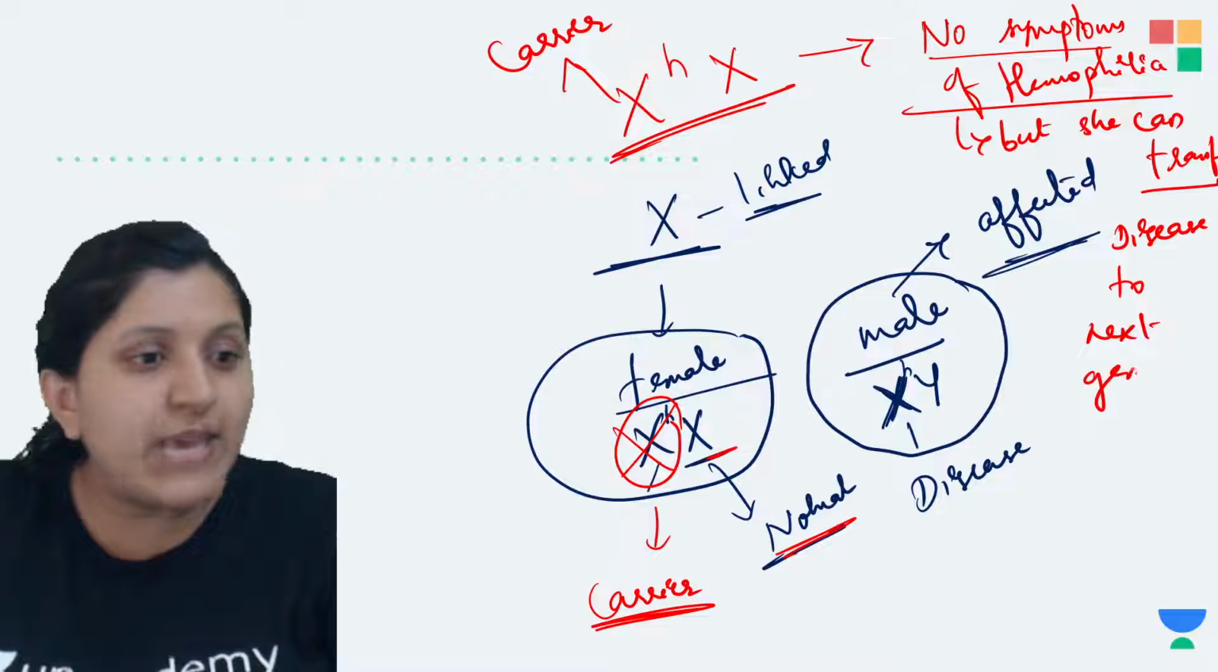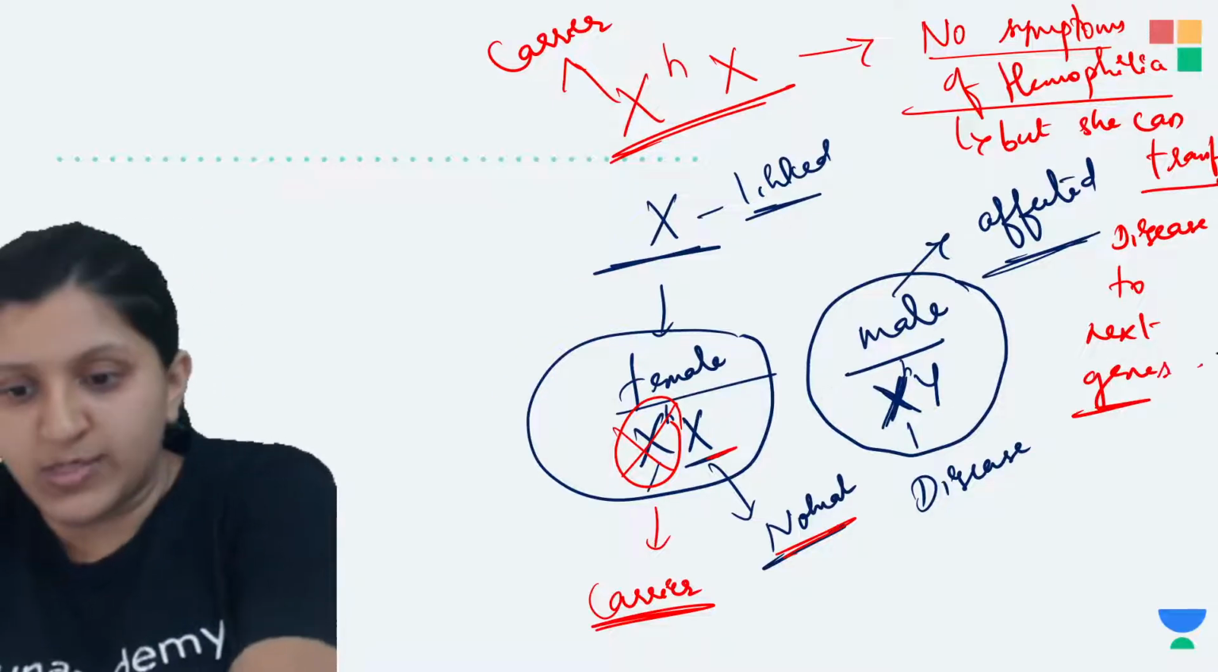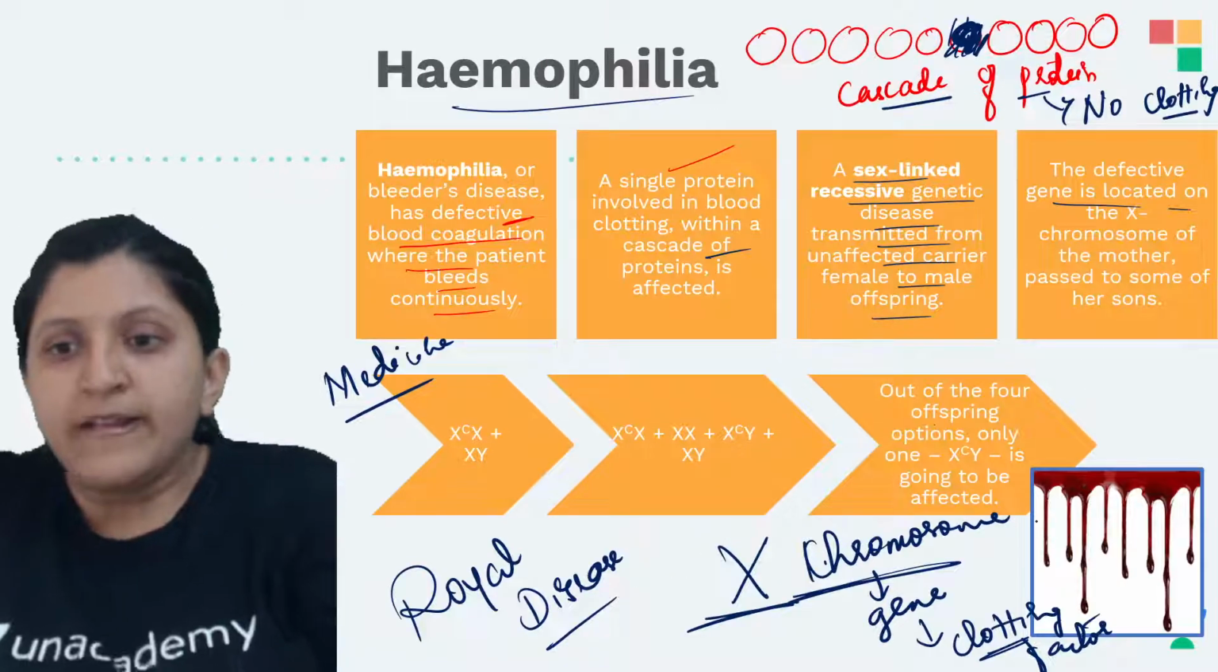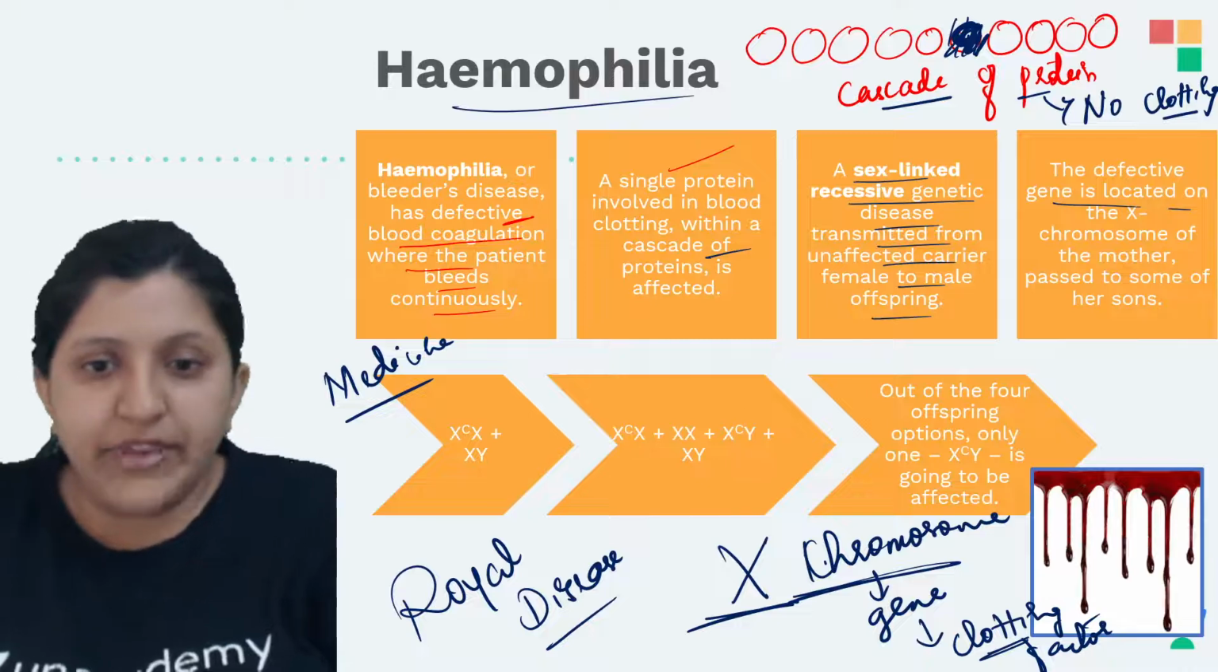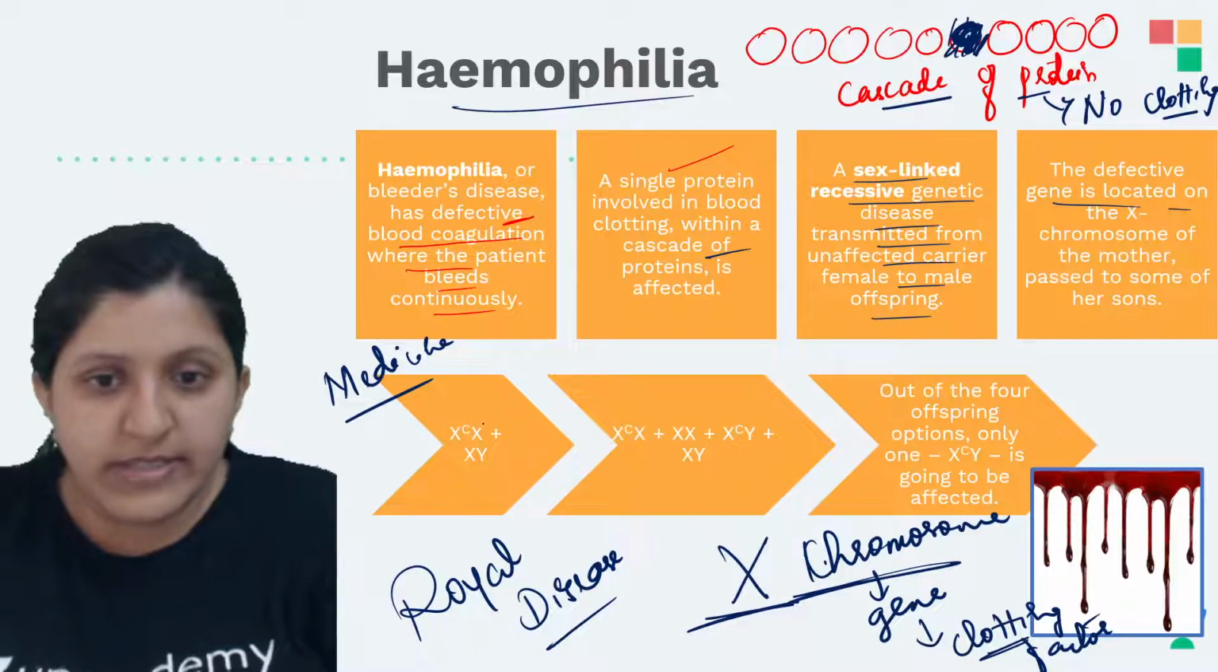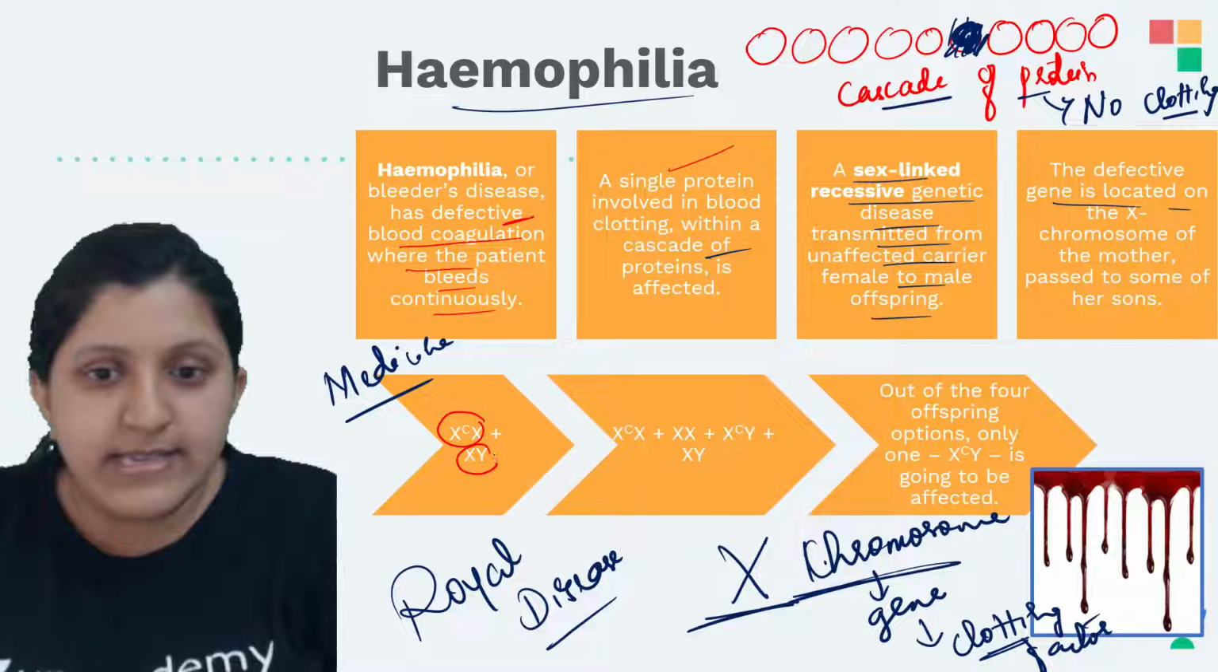We will see some case studies so you will understand this. Now here they have given a particular case study. This is a female and this is a male. Let's see that itself. I'll put a Punnett square and explain.